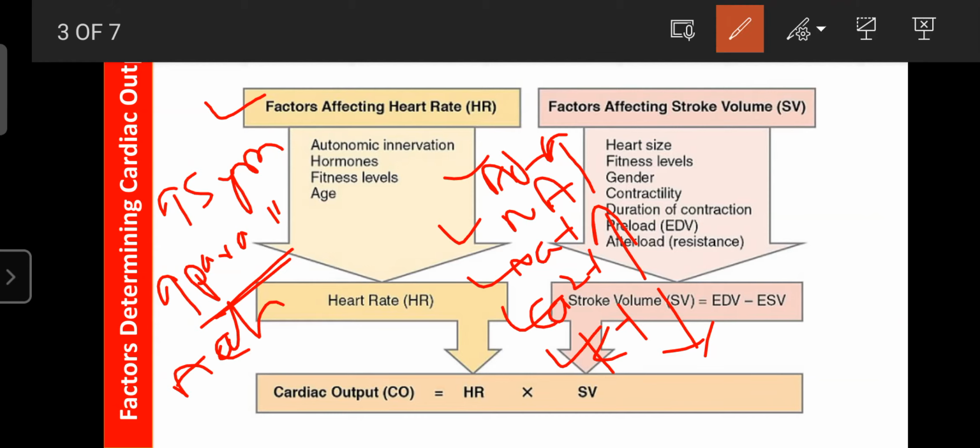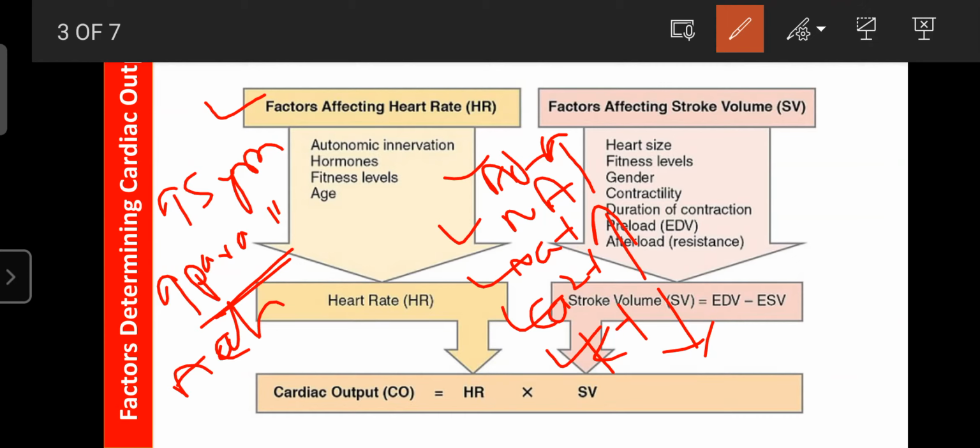The next one is the fitness level. If the fitness level is good, if they are healthy, the heart rate is normal. If the person is unhealthy or anemic, the heart rate increases.